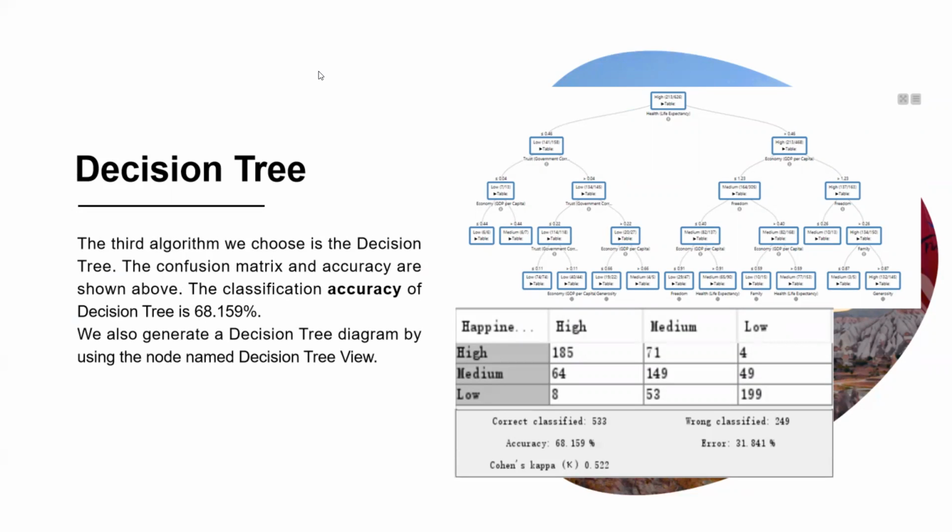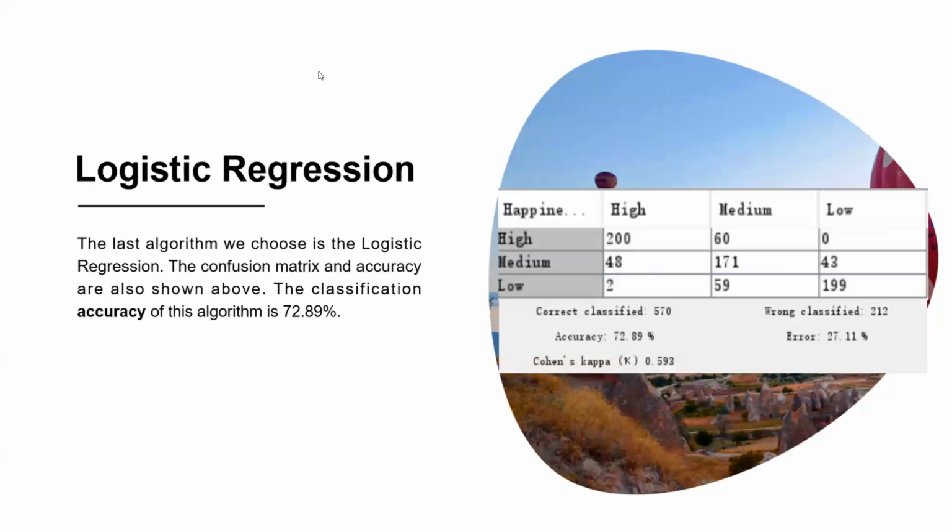We can also get the decision tree diagram by using the node named decision tree view in KNIME, and it helps us see the classification rules in the decision tree more clearly. The accuracy of the decision tree is about 68%. The last one we choose is logistic regression. Similarly, the accuracy of this algorithm is about 72%.